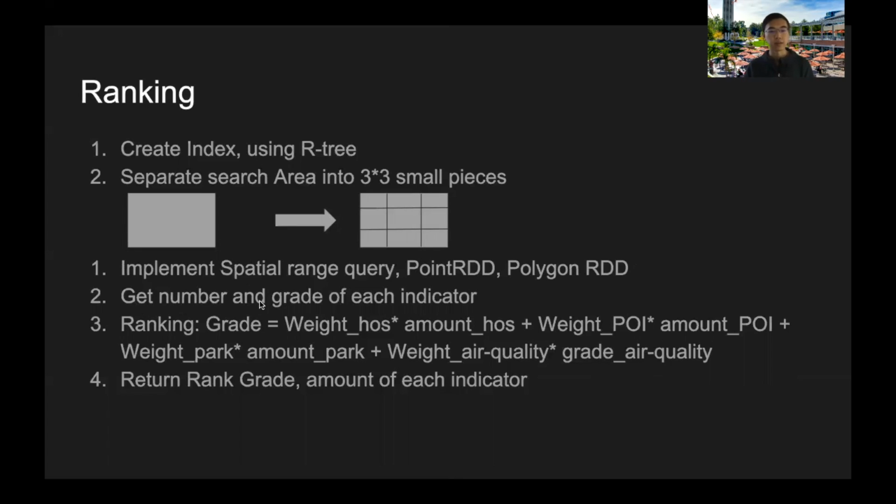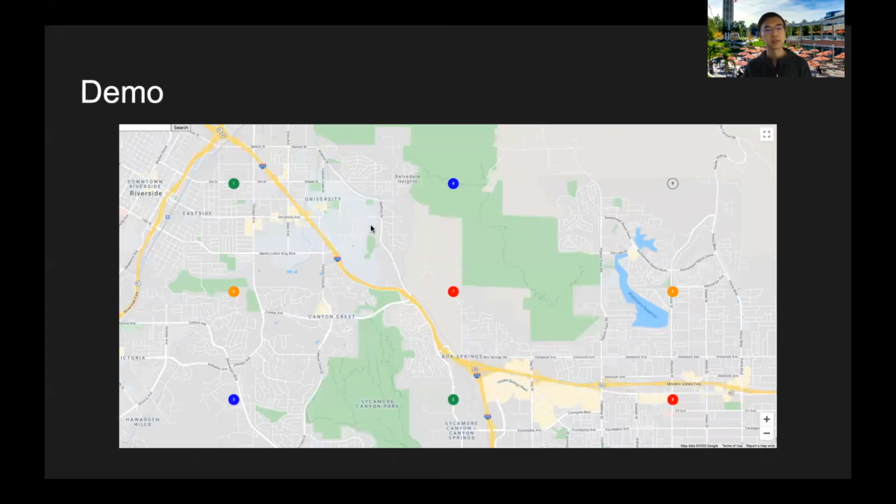Next, we get the number and grade of each indicator, and then we will apply our ranking formula. Here, the formula is to calculate the result. Here, each feature has its own weights, and the users can also change these weights. Finally, it will return each indicator's ranking grade to the front end. Here is an example of our front end. You can see that there are 9 ranks here.